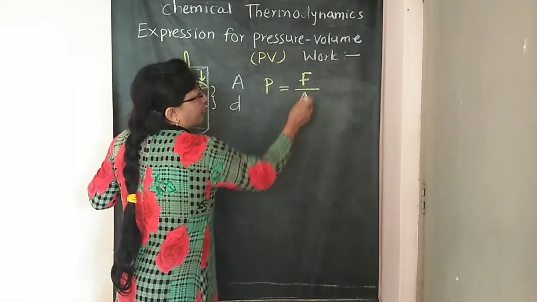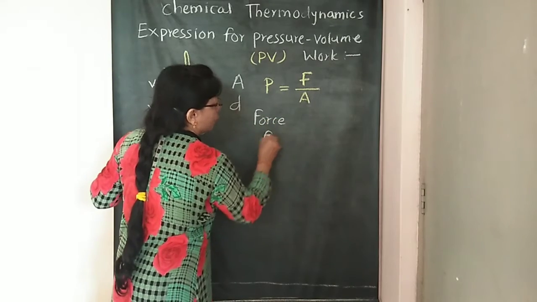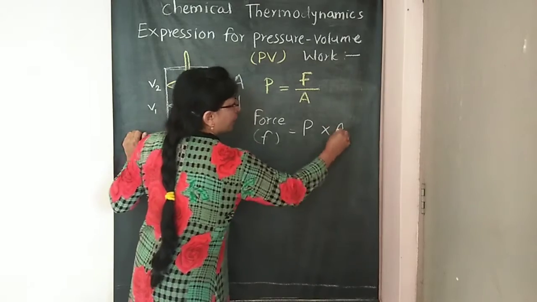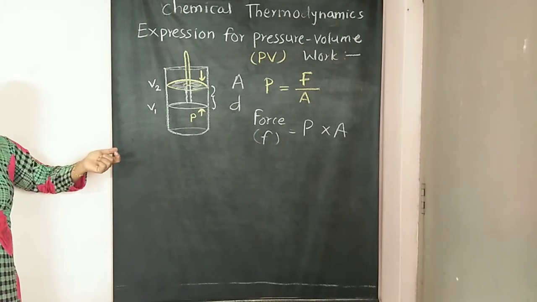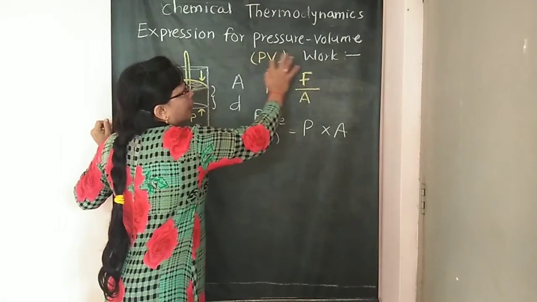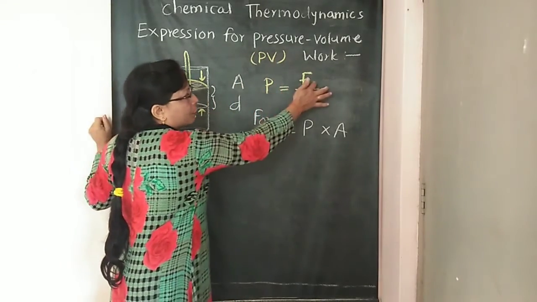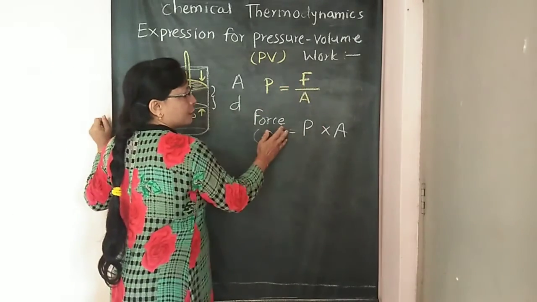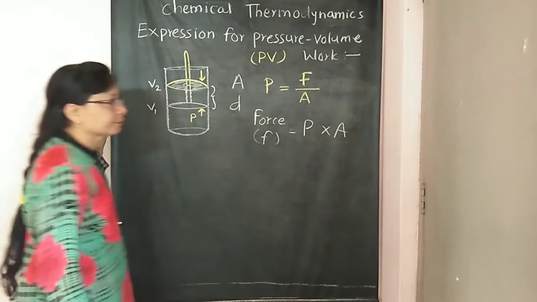When P is equal to F divided by A, then this force F is equal to pressure into area, P into A. Next we are going to derive the expression for PV work. So this is the first step. Pressure P is equal to force divided by area A. Then this force is equal to pressure into A. So this is our next step.